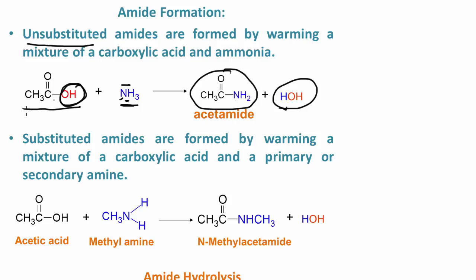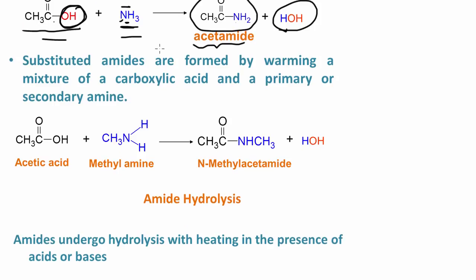So you just go ahead and choose whatever carboxylic acid you want. That's going to depend on the structure of the product that you desire. So again, unsubstituted amides react with a carboxylic acid and ammonia. A substituted amide is formed by warming a mixture of a carboxylic acid with either a primary or a secondary amine. So in this case here, we warm acetic acid with methylamine.